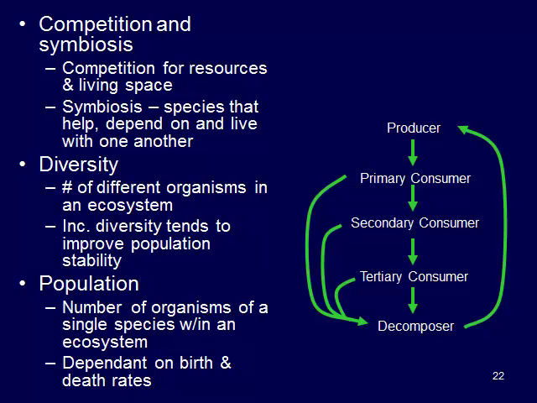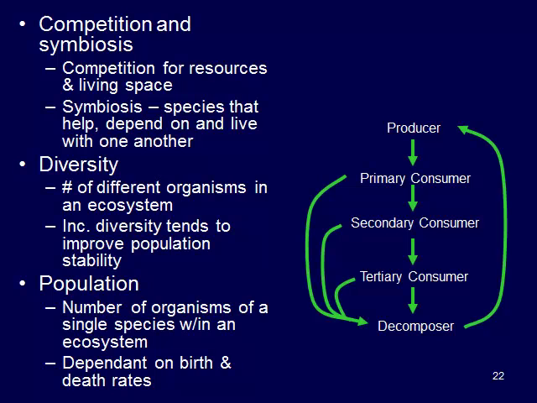Symbiosis is a relationship between two organisms, so the species that actually help or depend on one another and live with one another. A good example of this would be on the land, on rocks, you have lichen that grows on rocks, and lichen is actually a fungus and an algae that live together. The fungus provides the house, basically the structure, and the algae is what's providing the food. So they're both providing something to this relationship, but they both really depend on one another. So these relationships do exist in the ocean as well.